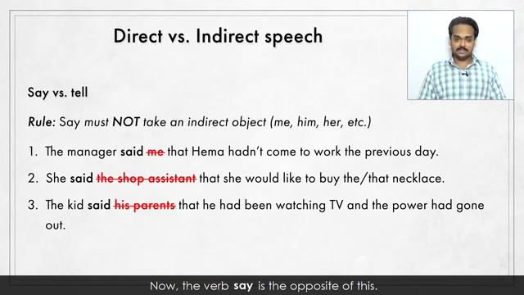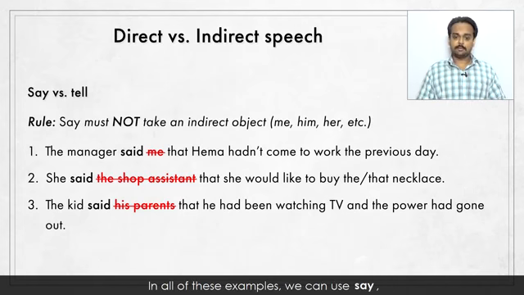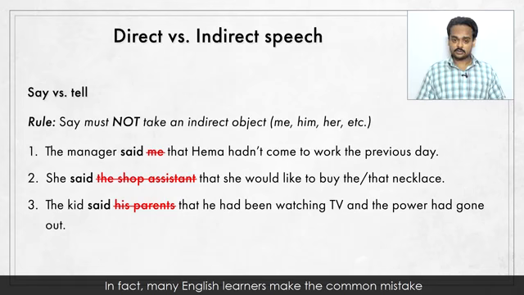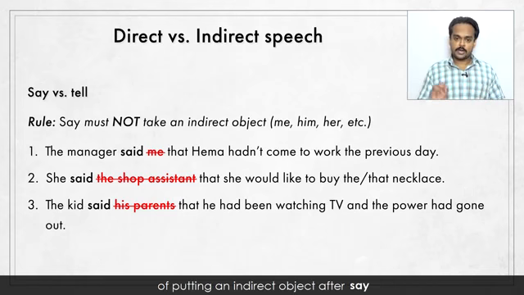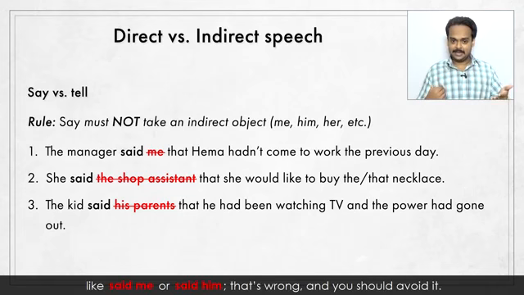Now the verb say is the opposite of this. Say must not take an indirect object. In all of these examples, we can use say, but then we have to remove the indirect object. In fact, many English learners make the common mistake of putting an indirect object after say, like said me or said him. That's wrong, and you should avoid it.